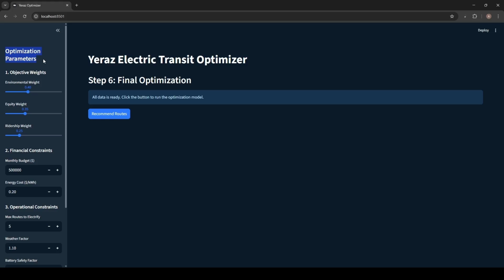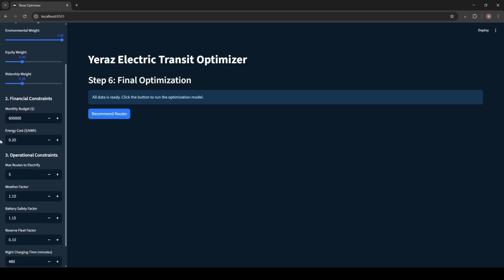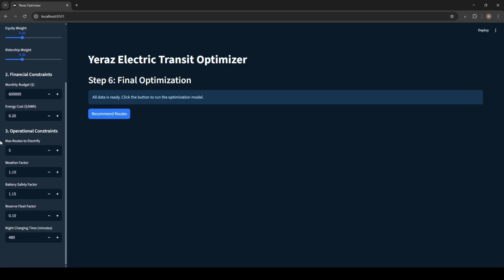For example, let us say we want to maximize the environmental weight. So we want to minimize the emissions, the CO2 emissions or other greenhouse gases emissions. So we put 1. Equity weight can be 0.30, ridership weight can be also 0.30. Monthly budget, say we have 600,000 per month. Energy cost, just leave it as it is. We can specify the maximum number of routes to be electrified. Let's say we want 4 routes, or 5 routes to be electrified.